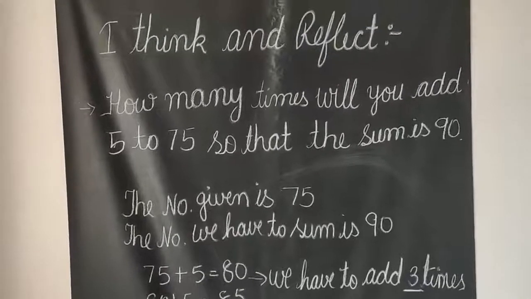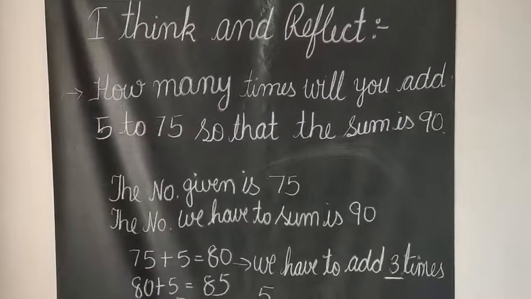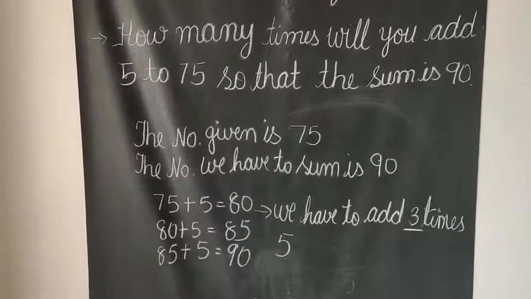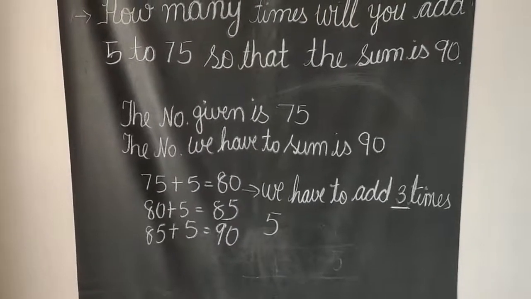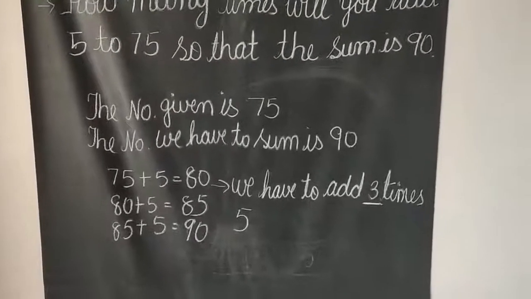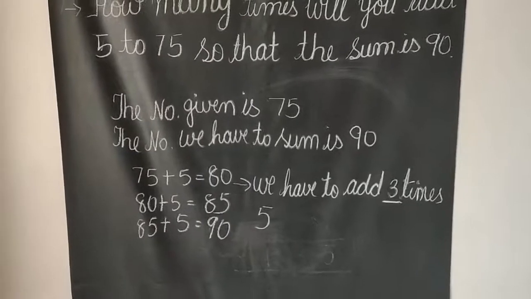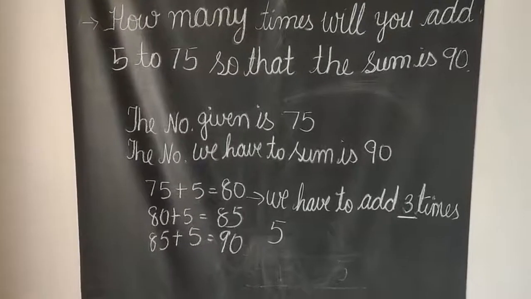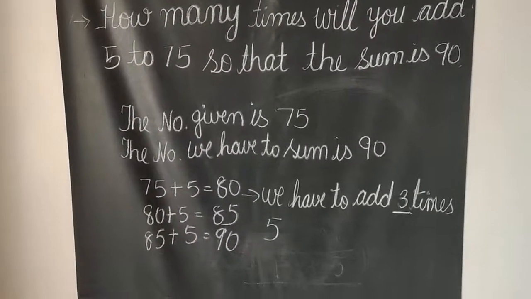The question is, how many times will you add 5 to 75 so that the sum is 90? Here the number already given is 75. The number we have to reach is 90, and the number we have to add is 5.